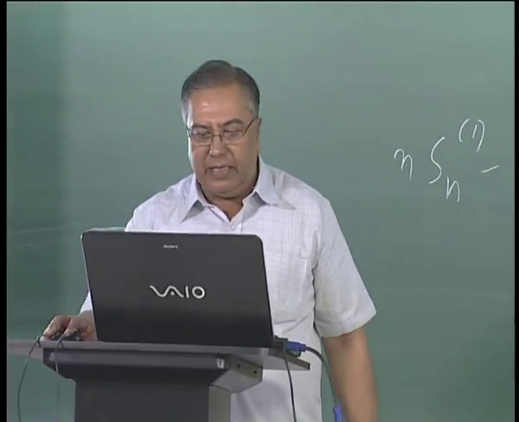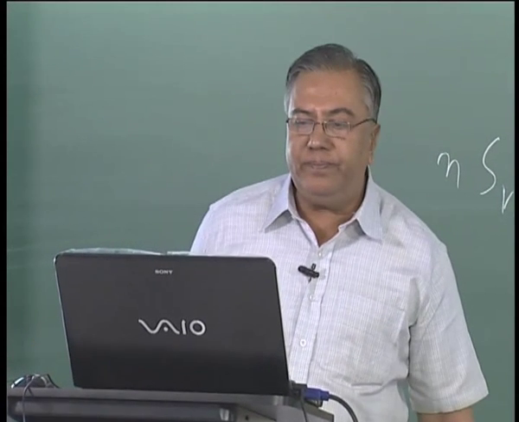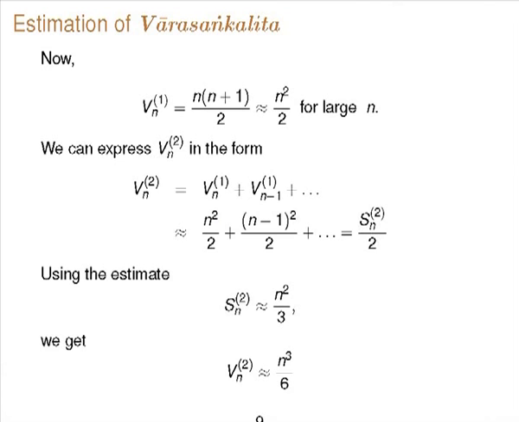So an argument like this he wants to do. So that is the thing that we will give now. So the first order summation we already know, that result given by Aryabhatta, n into n plus 1 by 2, it goes like n squared by 2. Now say, let us write Vn of 2. We already know the asymptotic behavior of Vn of 1, that goes like n squared by 2. So the same thing for n minus 1 and go on down the line.